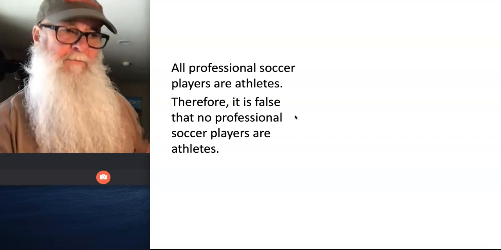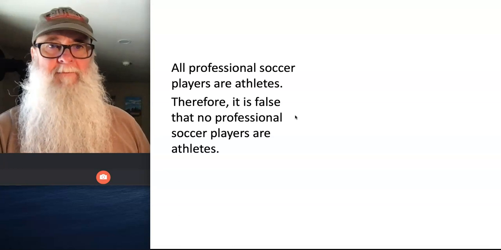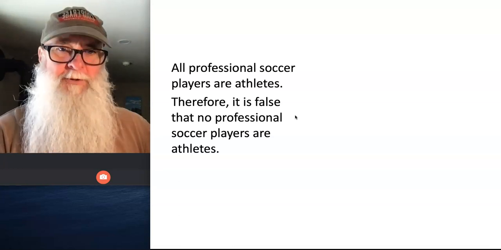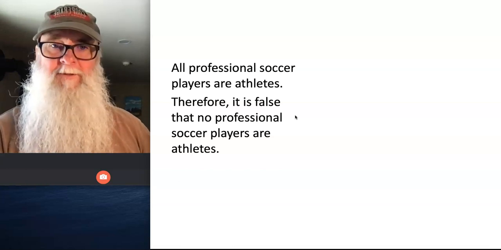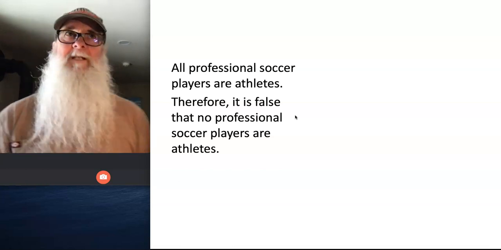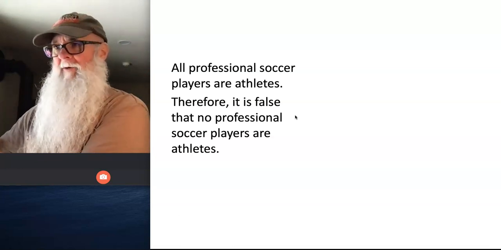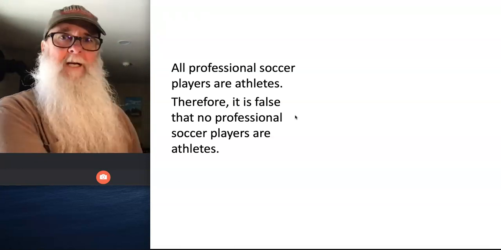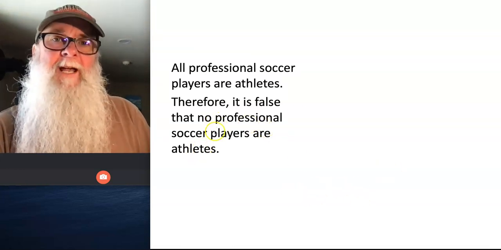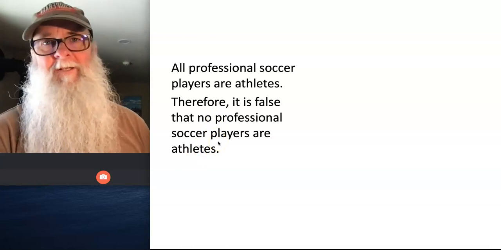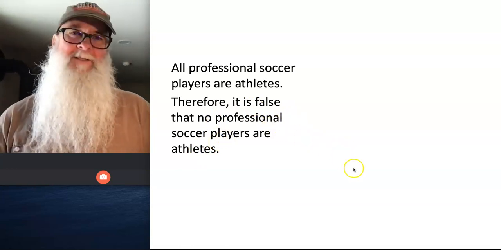If that's the case, if we assume that to be true, is there any way the corresponding E statement could be true? In other words, if it's true that all professional soccer players are athletes, could it also be true that no professional soccer players are athletes? And we'd say, no. If they're all included in the category of athlete, they can't at the same time all be excluded from it. Therefore, it seems like this E statement has to be false, and that's exactly what the conclusion asserts here. And that tells us something about the Aristotelian perspective.